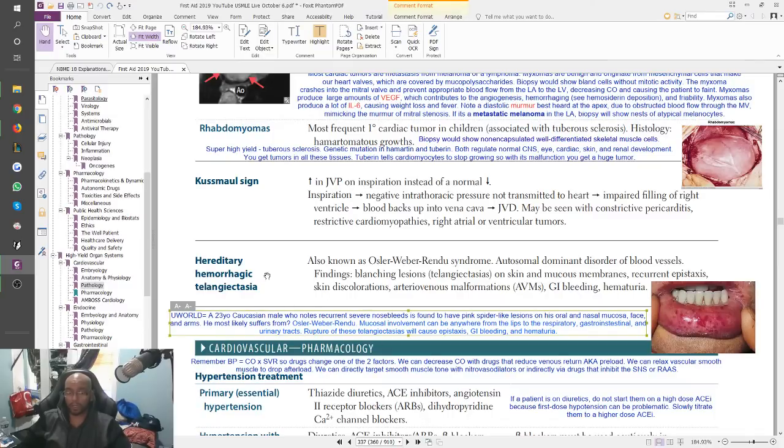A 23-year-old Caucasian male who has recurrent severe nosebleeds is found to have a pink spider-like lesion on his oral and nasal mucosa, face, and arms. He most likely suffers from what? Rendu. Mucosal involvement can be anywhere from the lips to the respiratory to GI and urinary tracts. Rupture of these telangiectasias causes epistaxis, GI bleeding, and hematuria, which can present in many different ways on labs. That's it.